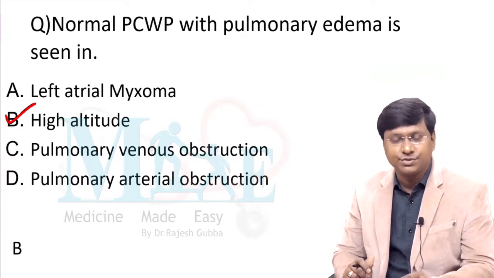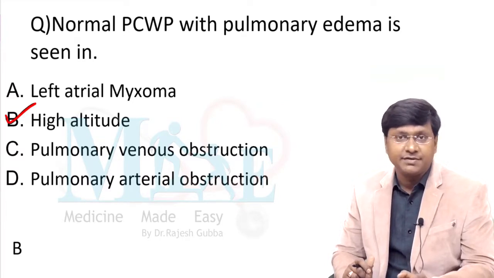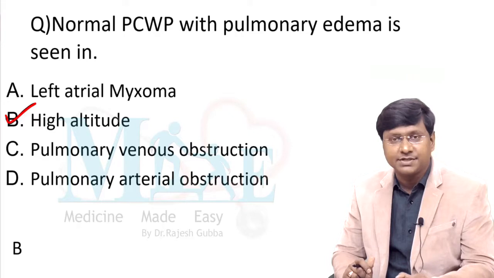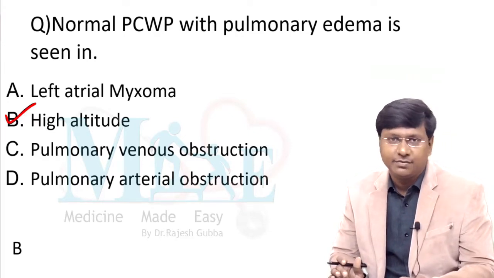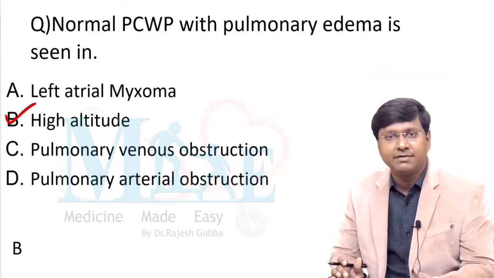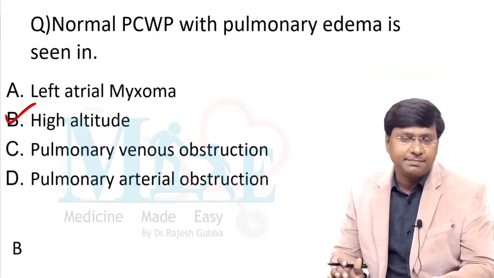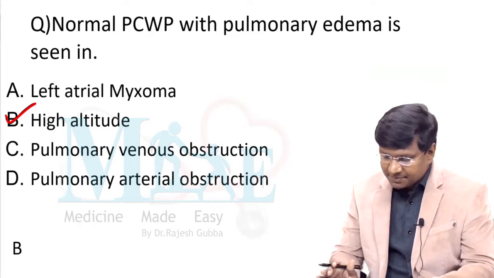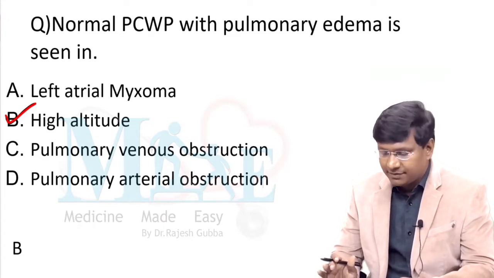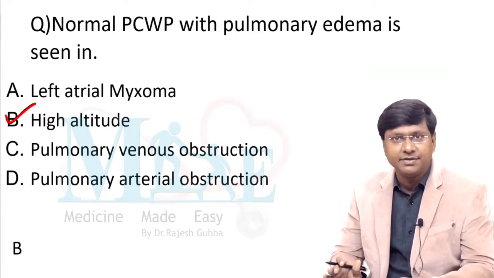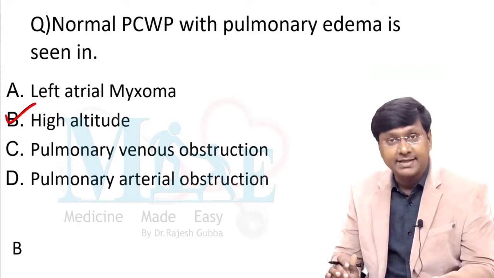In pulmonary venous obstruction, there will definitely be an increase in the pulmonary capillary wedge pressure because there is impairment of the blood flow from the pulmonary veins into the left atrium. And pulmonary arterial obstruction will not affect the pulmonary capillary wedge pressure, and similarly it will also not cause the pulmonary edema. Okay, so here the answer is the high altitude.